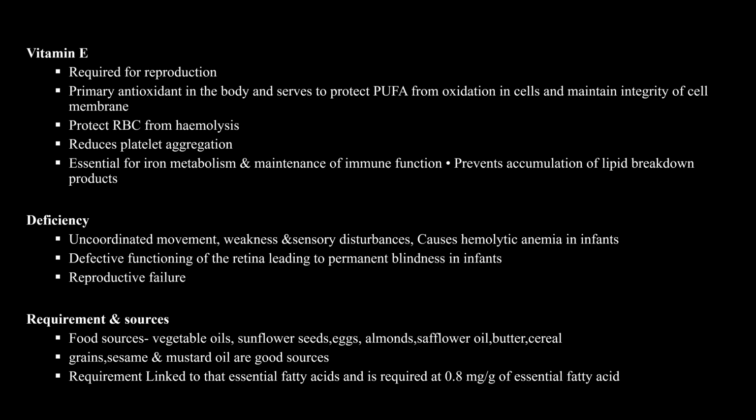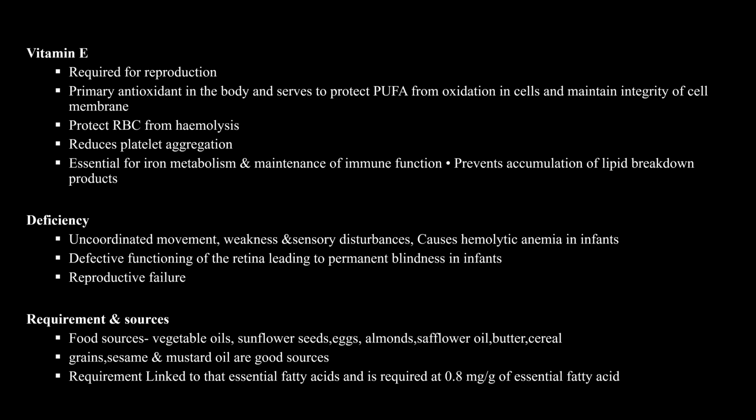Vitamin E is a primary antioxidant and supports reproduction, maintenance of the regular function of red blood cell membranes, prevention of hemolysis and platelet aggregation, iron metabolism, the immune system, and prevents accumulation of lipid peroxides. Deficiency causes uncoordinated movement, weakness, sensory disturbance, and cases of hemolytic anemia in infants. Retinal dysfunction leads to permanent blindness in infants, and reproduction failure.